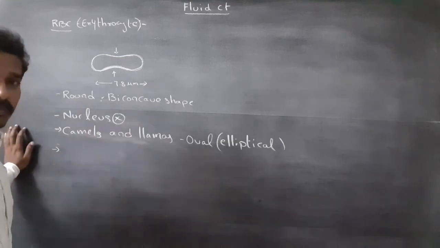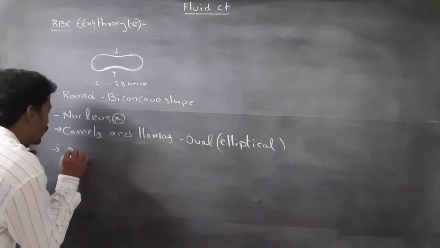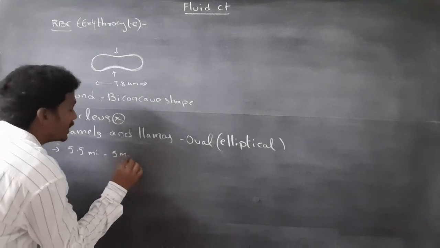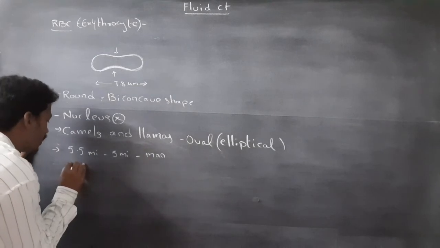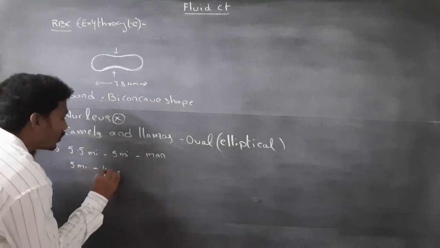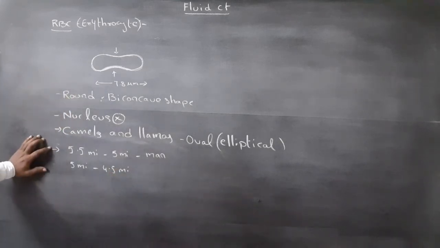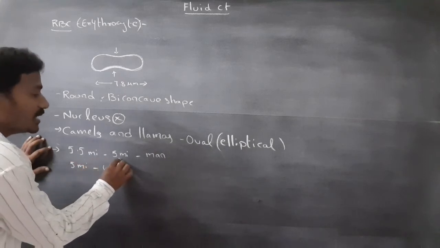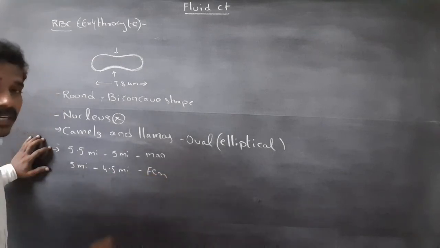The number of RBC per cubic millimeter of blood in men is 5.5 million to 5 million, and in females 5 million to 4.5 million.